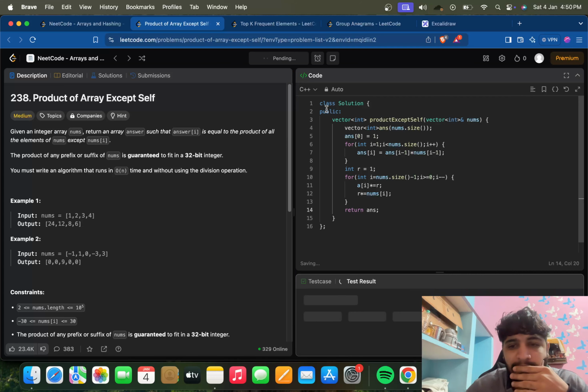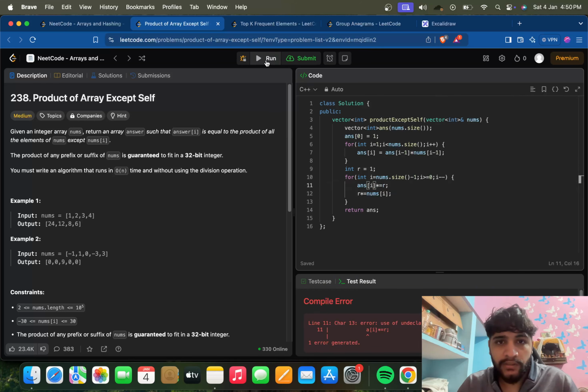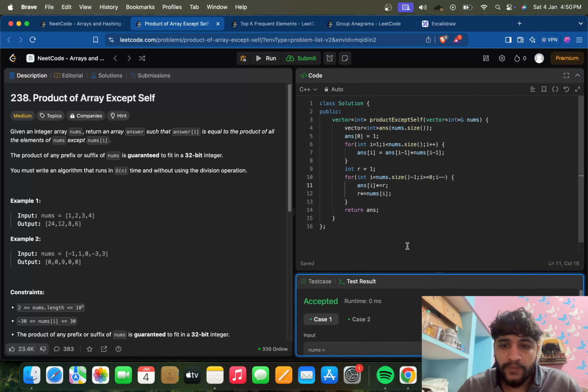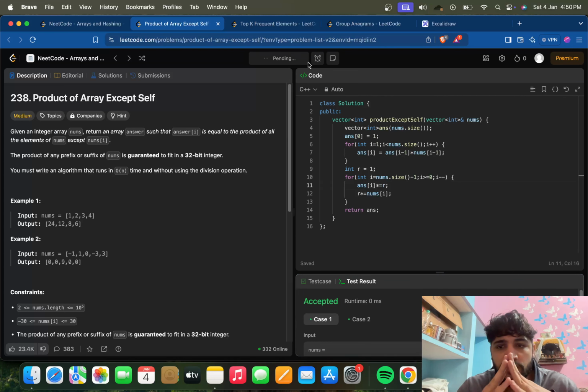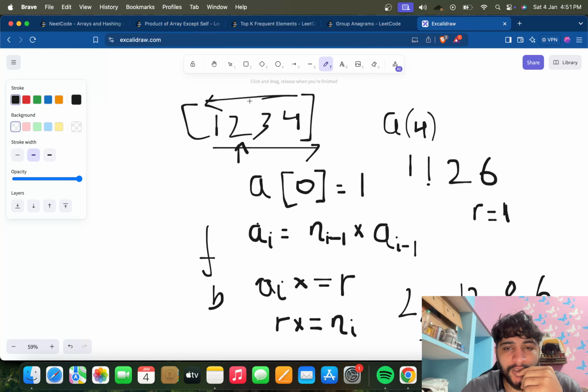Let's try running it. If this is correct, then I'll be so happy. Yeah, the test cases are good. Let's submit it. Okay, man, we did it with 100%. Well, that was nice. It was like an intuitive approach. I mean, I don't know, maybe most people can come up with it, but I'm feeling good that I came up with it.